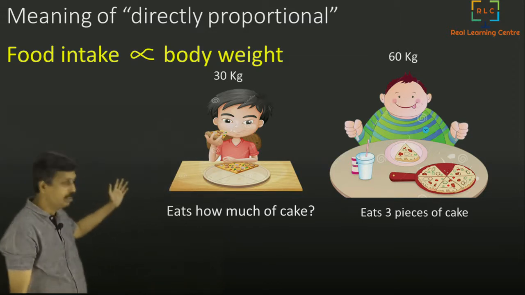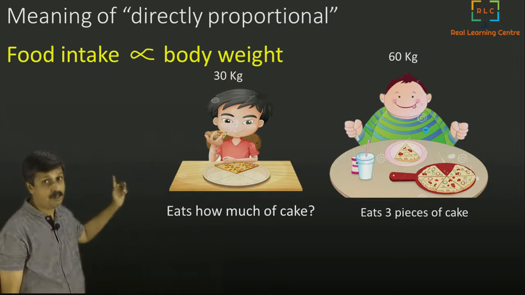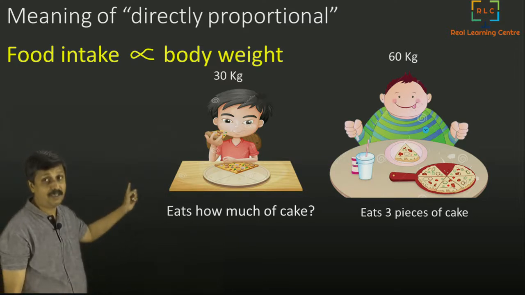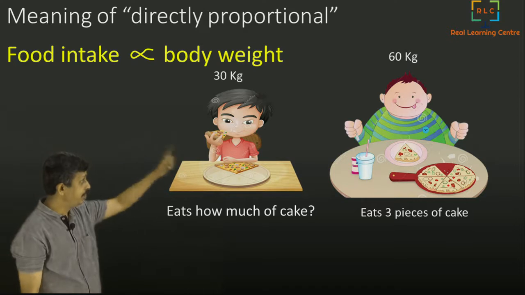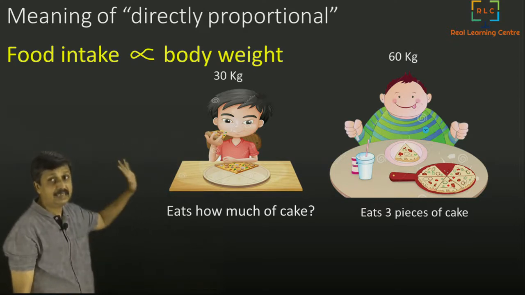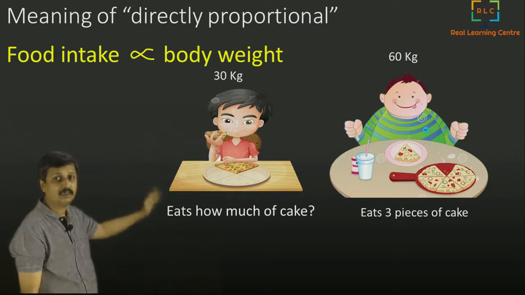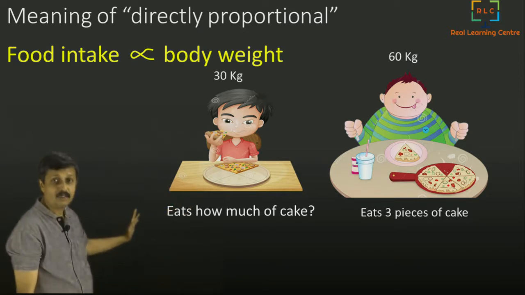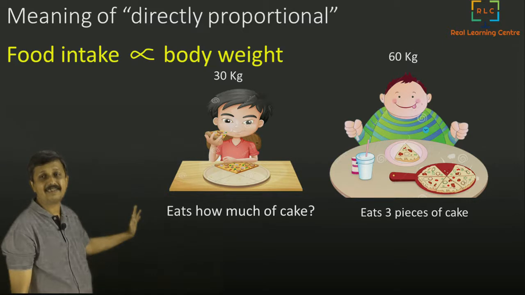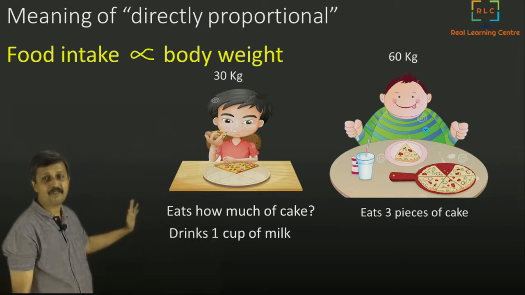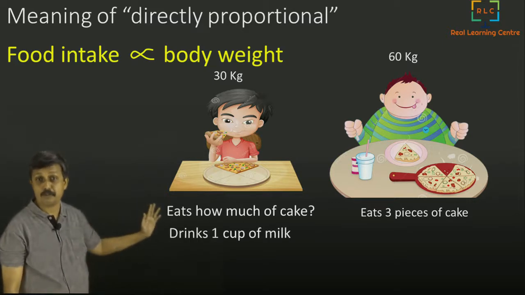How much cake does the small boy eat? Remember, food intake is proportional to the body weight. Look at the body weight and see the ratios. 60 kg, 30 kg, half. So 3 pieces, half, 1.5 pieces of cake is what this boy eats. Okay, that is called directly proportional.